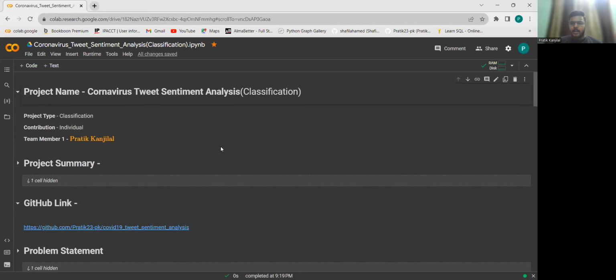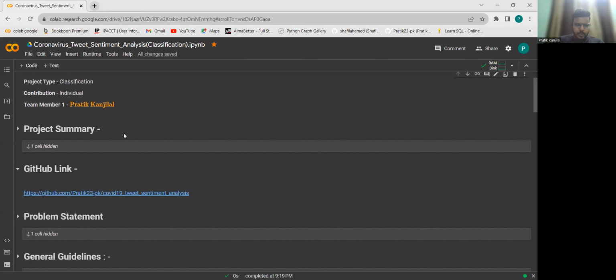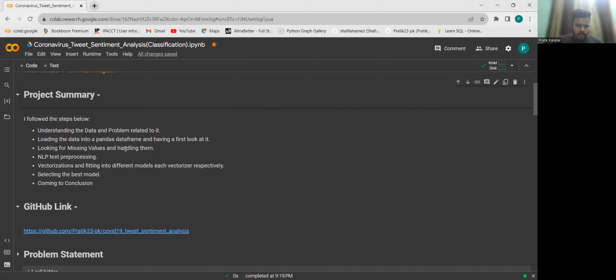So today I am here to present my project. This is a classification based project, namely coronavirus tweet sentiment analysis. This is a type of classification project, as I said, and my name is Pratik Kanjilal. I have personally contributed this project to open source. So let us see first what I have done in this project.